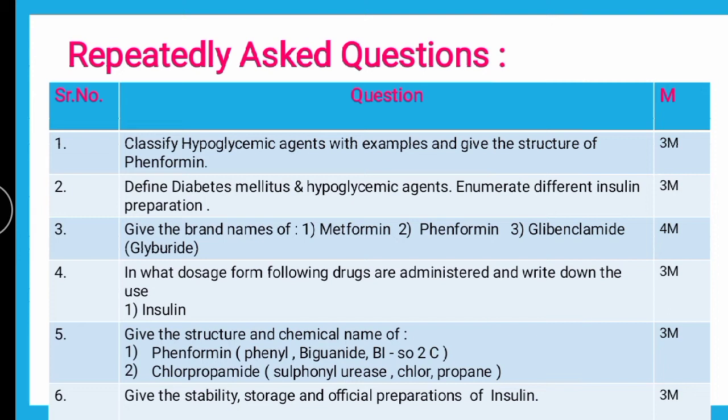As we have already discussed, fenformin belongs to the class biguanide, and it has a very simple chemical name, that is phenyl ethyl biguanide. Phenyl is on the second carbon, so it is 2-phenyl ethyl biguanide, and the biguanide is present at the first carbon, so it is 1-biguanide and 2-phenyl ethyl, this way.